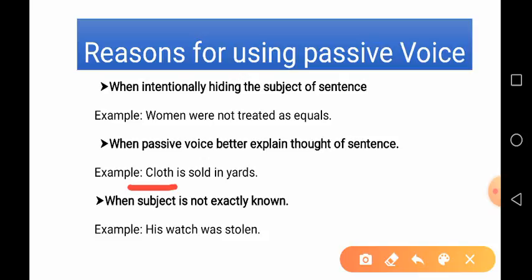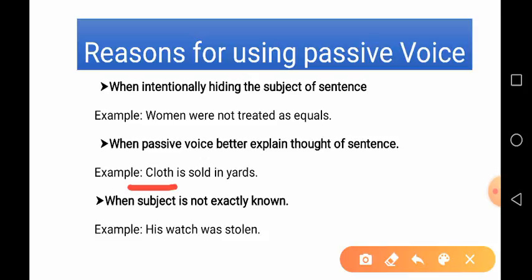If we make a complete sentence by taking the subject, you can see this sentence will be like that. Cloth is sold in yards by manufacturers, by sellers. So, who is selling, that is the subject, is not given importance. So, instead of who is selling, what is sold takes charge. So, when the object better explains the thought of the sentence, in such cases we use a passive voice sentence.